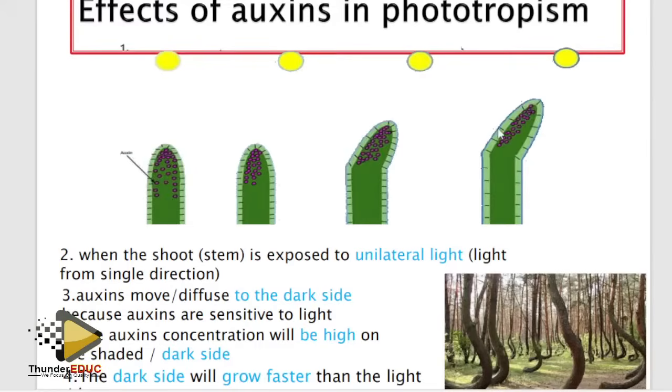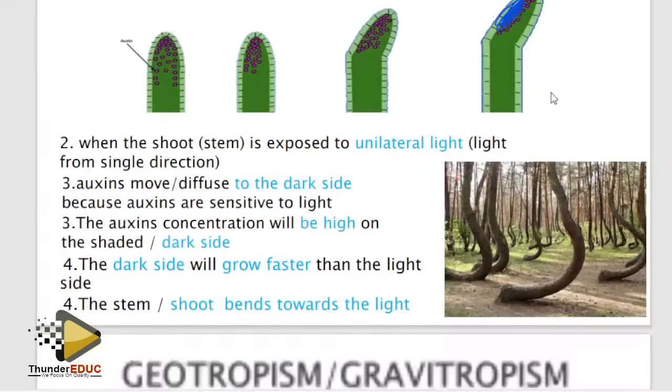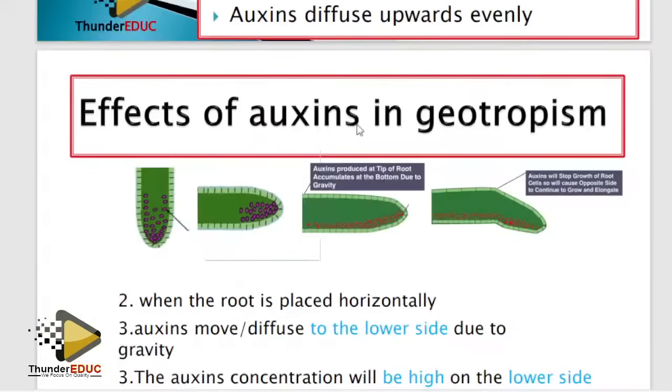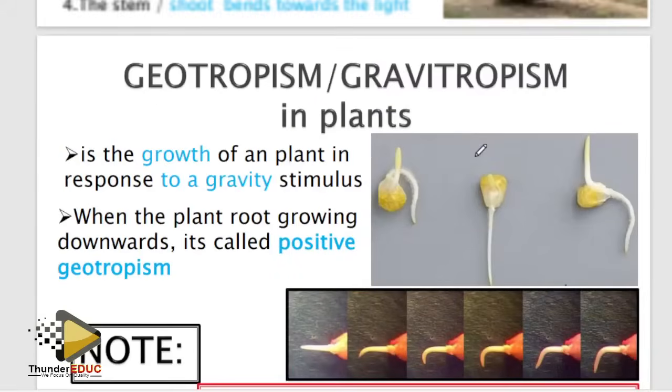So where there is high concentration of auxins, there will be faster growth in a shoot, while in roots, where there is high concentration of auxin, there will be slow growth. So if I bring something like this and say that there's too much auxin here, and ask you, is this a shoot or a root? It's a root. Why? Because the high concentration of auxin is growing slower. So it means that it's a root. You understand? Yeah. So please identify that.